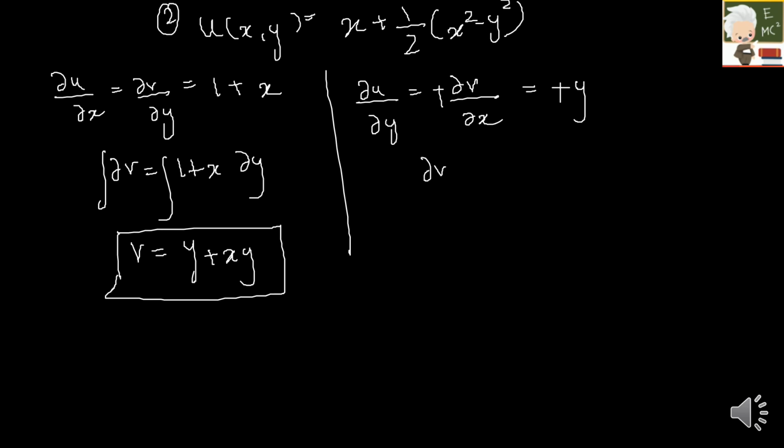So finally, dou v will be equal to y into dou x. So integrate on both sides. So v will be equal to xy. So this is my second term.